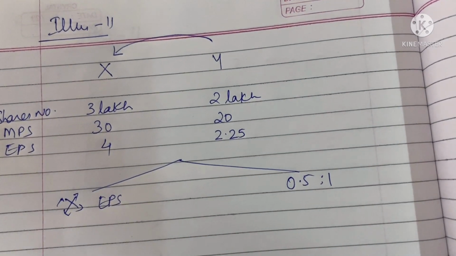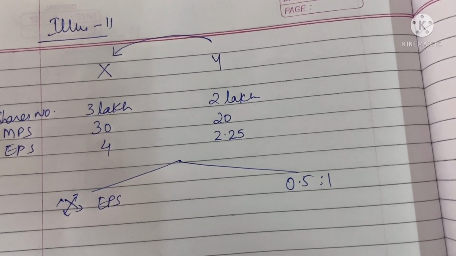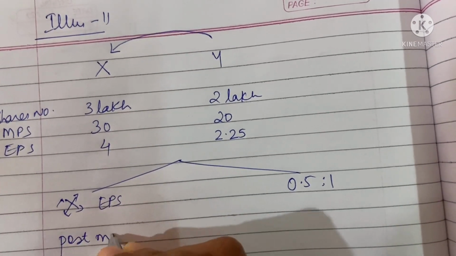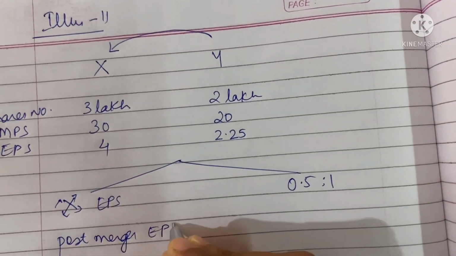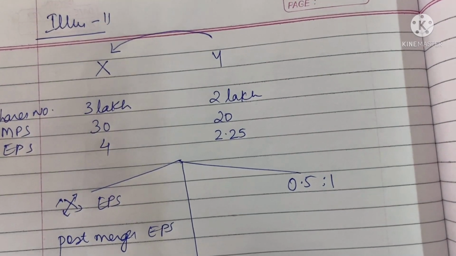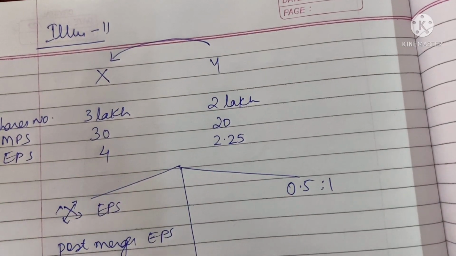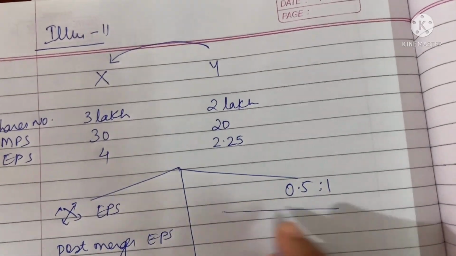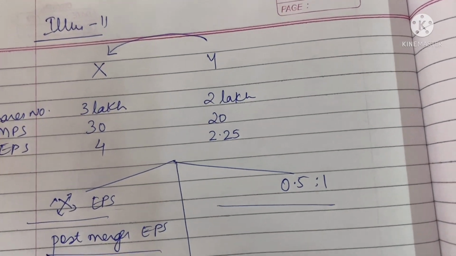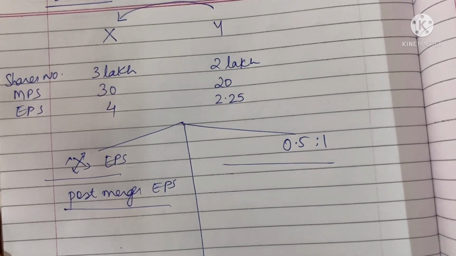What are you required to calculate? You are required to calculate the earnings per share after merger under the two alternatives. So post-merger EPS is to be calculated under both proposals, and you need to show the impact. Pre-merger is this, post-merger we will calculate on the basis of both exchange ratios, and then we will decide what the impact is and which one is the good proposal.